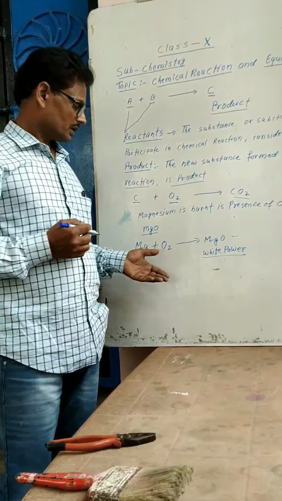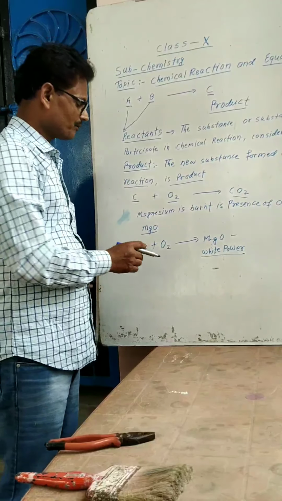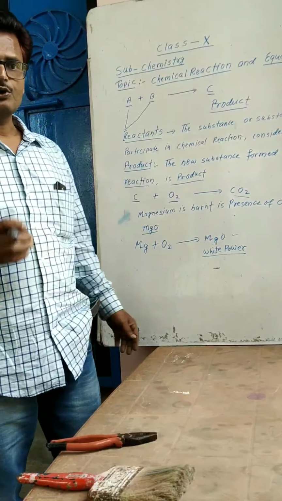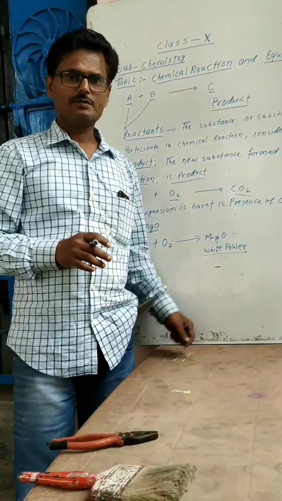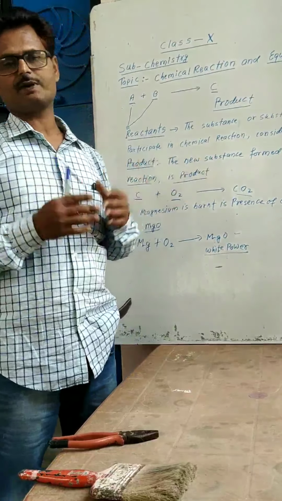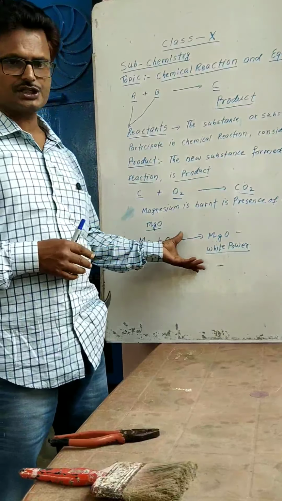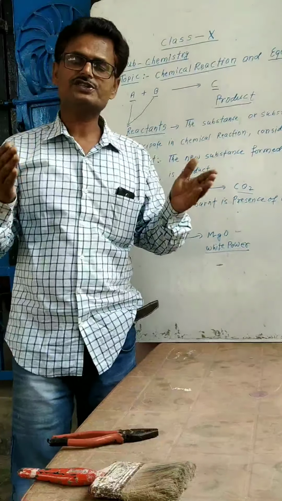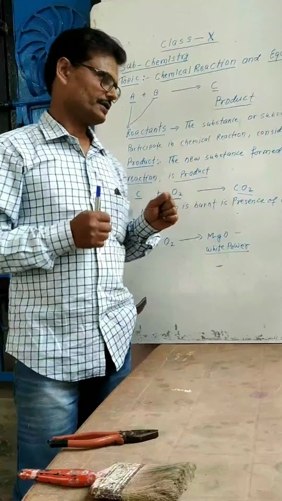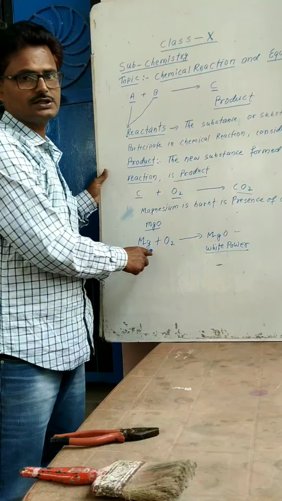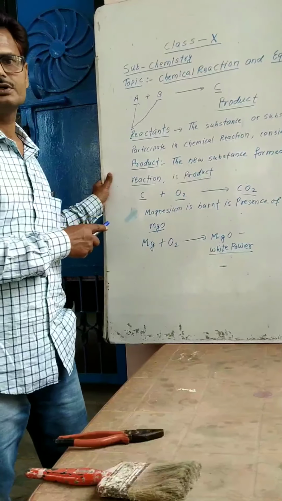Now, there are some questions related to this. Before burning, magnesium is scratched with sandpaper. Why? It is so because magnesium is a reactive metal.